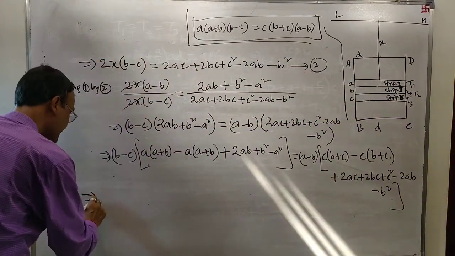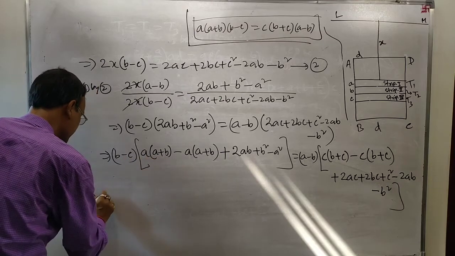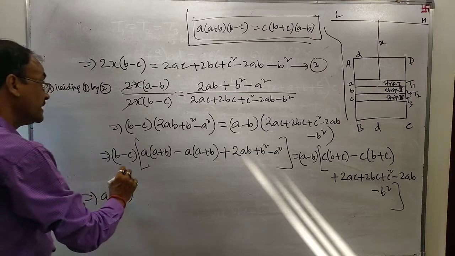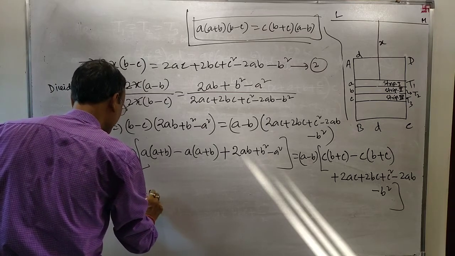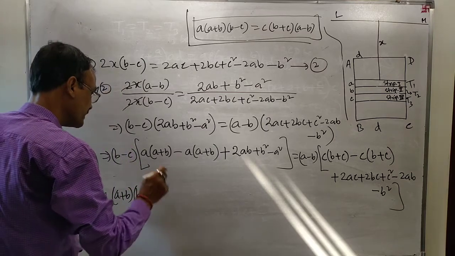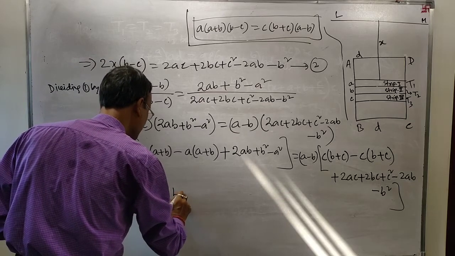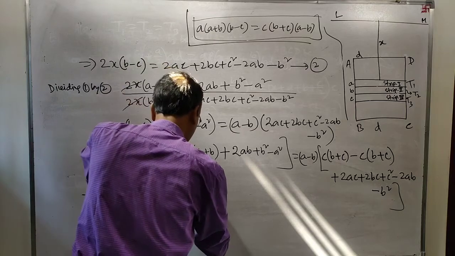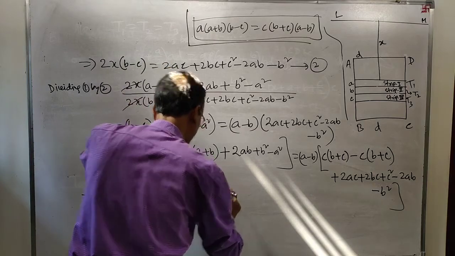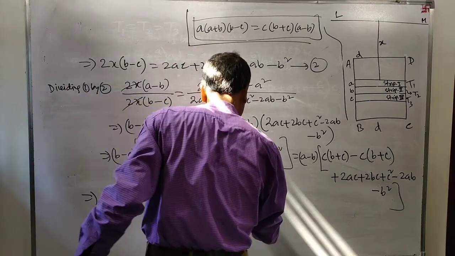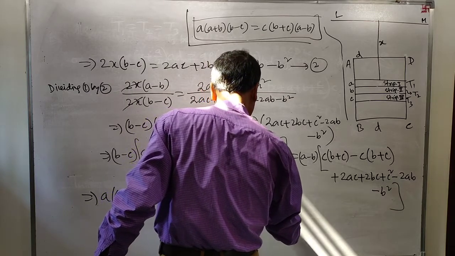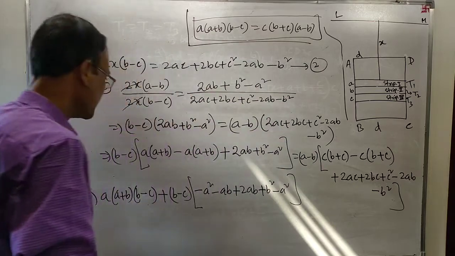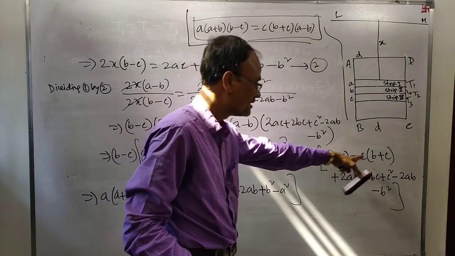This means this into this, A into A plus B into B minus C, plus this B minus C is there. It will be minus A square minus AB plus twice AB plus B square minus A square. Now write the right hand side.